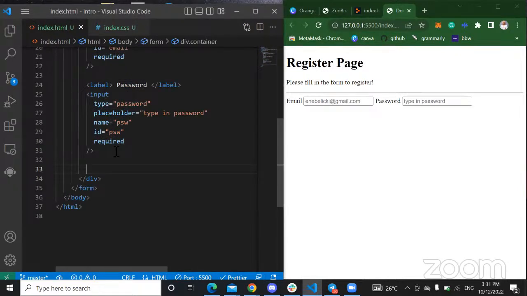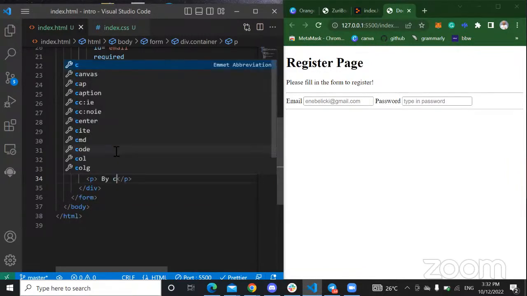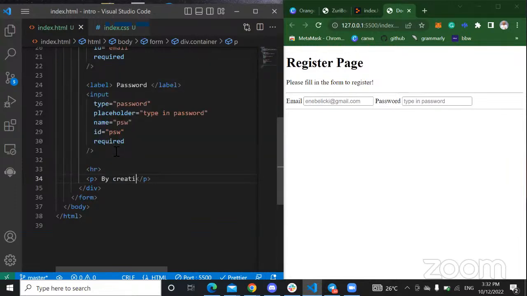So right now I'm going to have my submit button. Once the user puts in the email and password, what next? The user should be able to click on submit, right? Before the submit, let's say we have an HR just to make this better. HR simply means a horizontal line. And then we have something like a P tag: by creating this account, or let's say by registering,